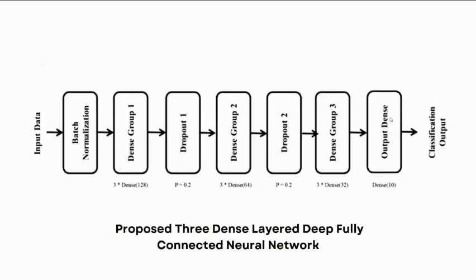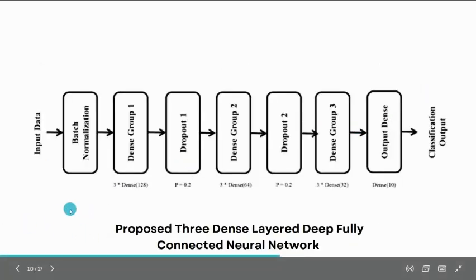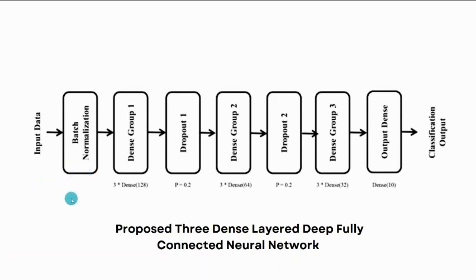And this is a flowchart explaining how we're going to achieve this data processing and image processing. First we input data, then with data preprocessing we perform batch normalization, followed by 3 times dense 128, and after that we drop insignificant features.